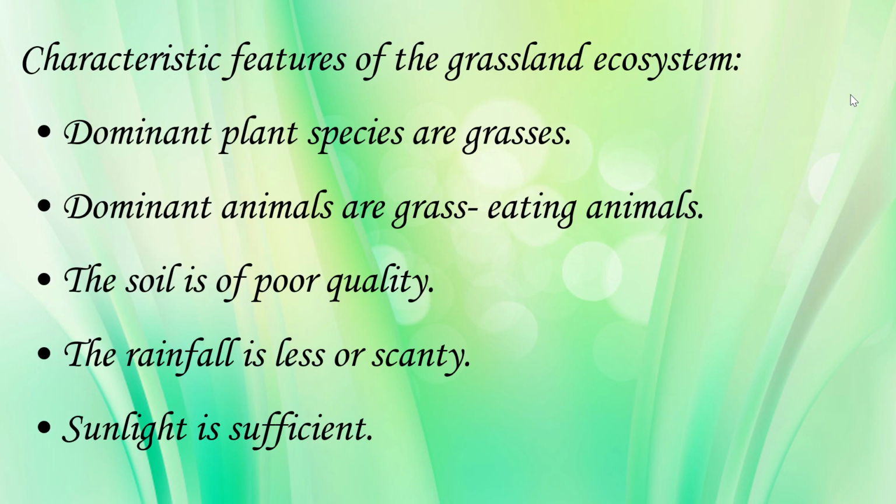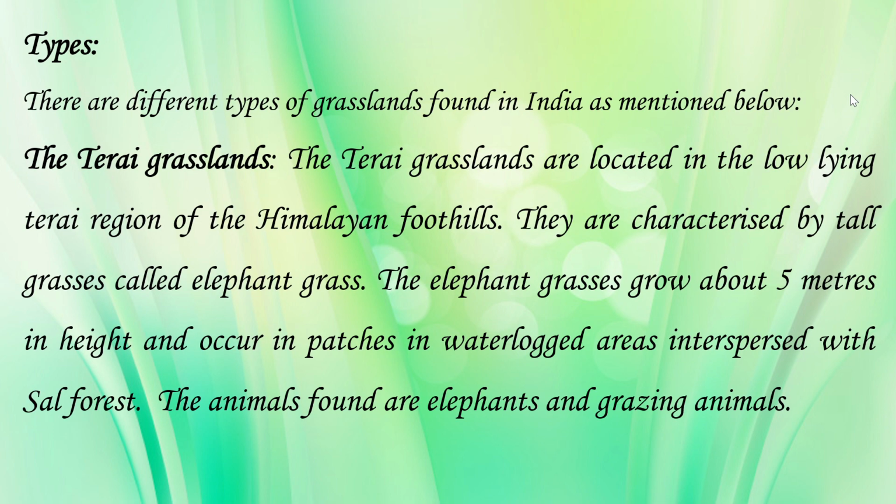Now the main characteristic features of grassland ecosystem. Each grassland ecosystem includes dominant plant species, that is grasses. Dominant animals are grass-eating animals like cows, buffaloes, goats, sheep, etc. Soil is of very poor quality, so it cannot support the tall growth of trees. It can support only small grasses. Rainfall is less or scanty. Sufficient sunlight is available in the grassland ecosystems.